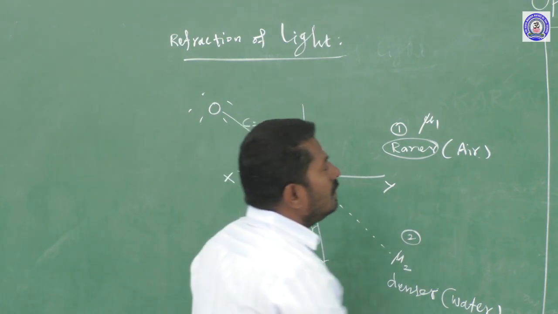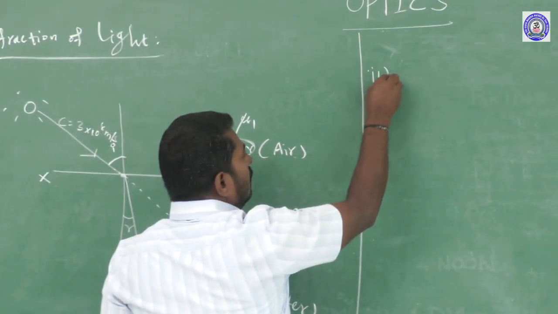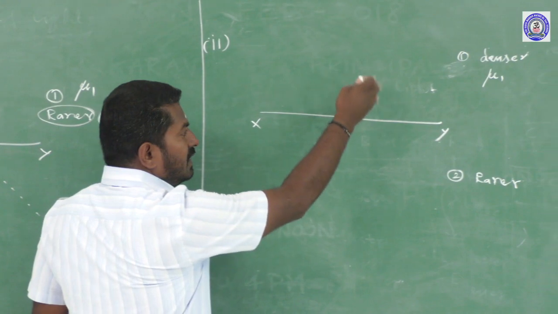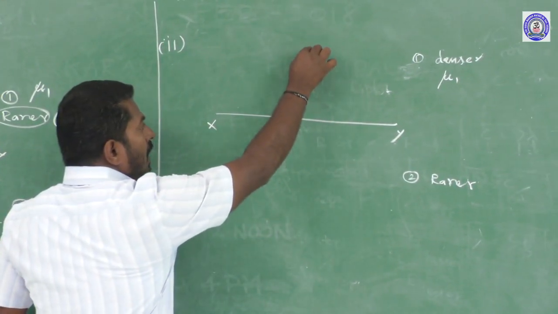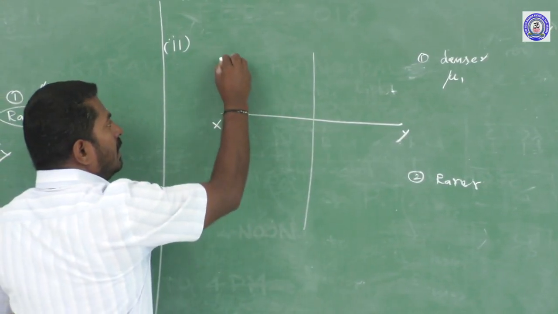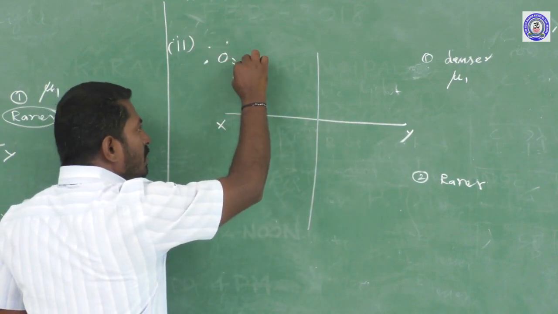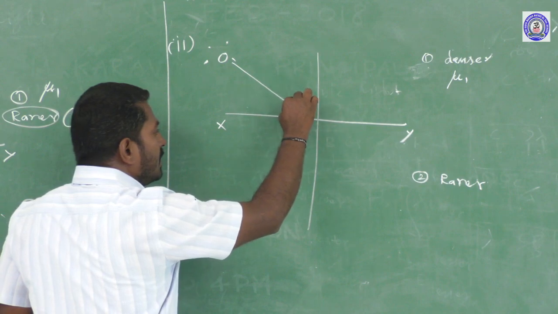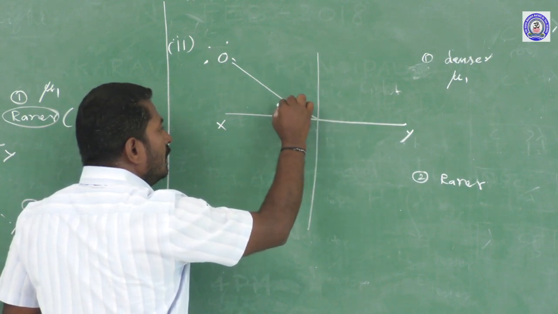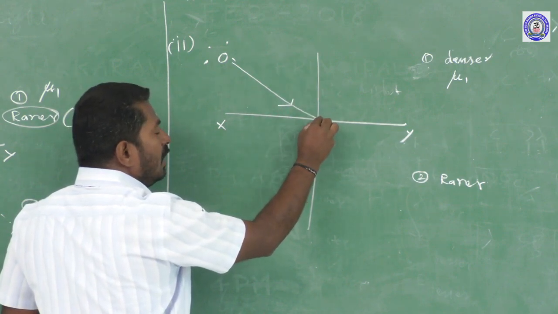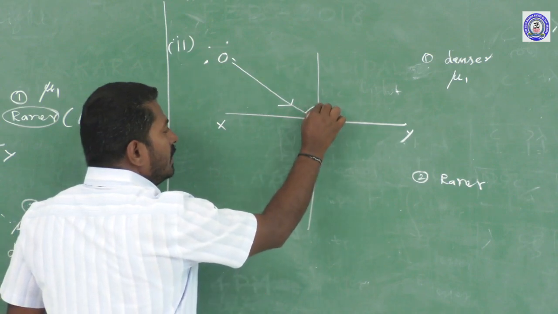In the second case, the XY surface separates both media, with the normal drawn to the surface. Let us consider one source of light, emitting light that passes through the first, denser medium and is incident at this point of incidence on the interface, with angle of incidence i.